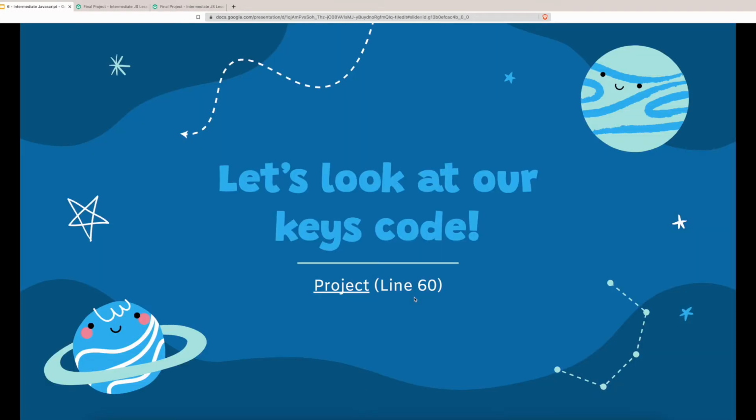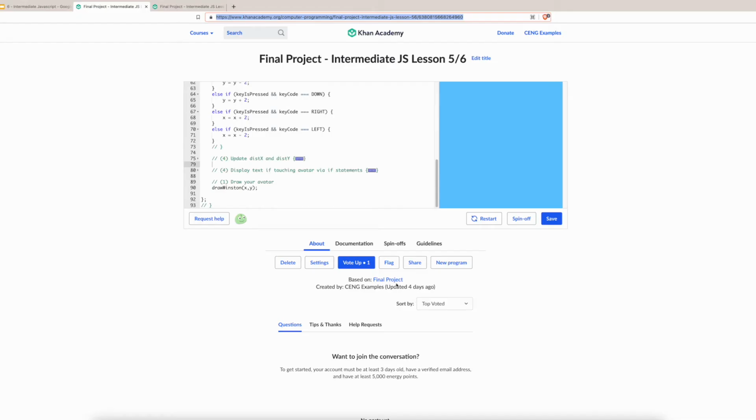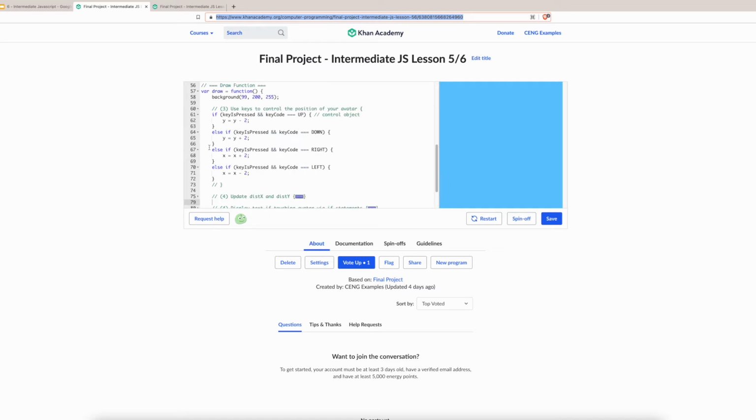All finished? Let's take a look at what we did. So for our code, we have 4 if statements right here. Technically, the other 3 are else if statements, but if statements should also work. For each of the if statements, we have this keyIsPressed check, and then we check to see if the keyCode is equal to a specific value.